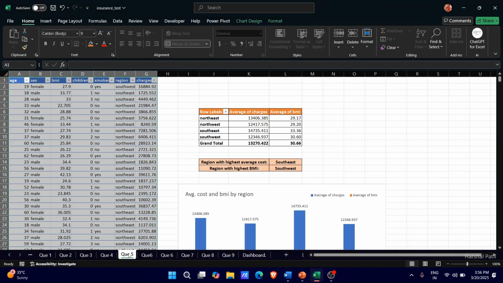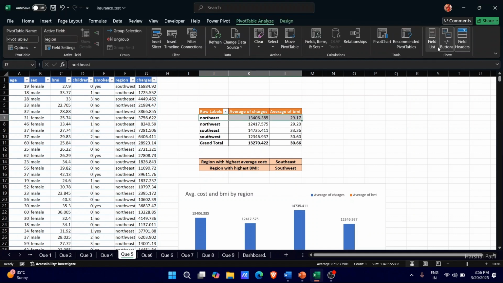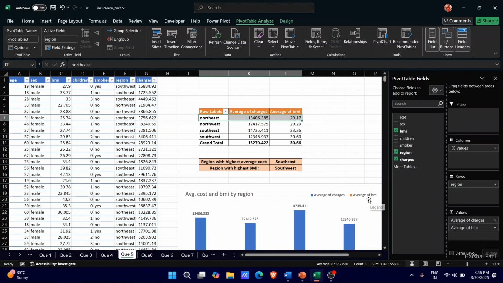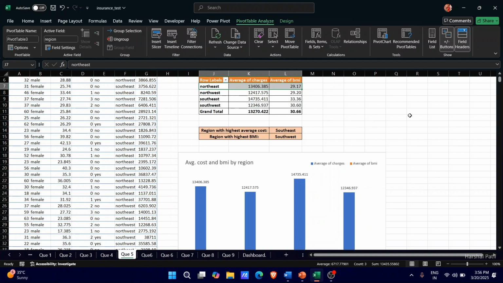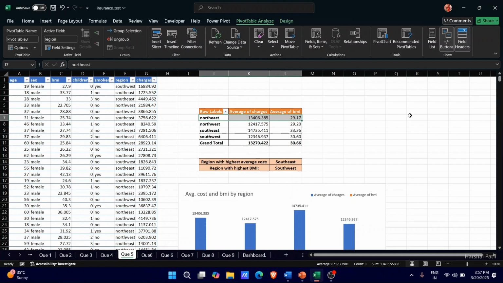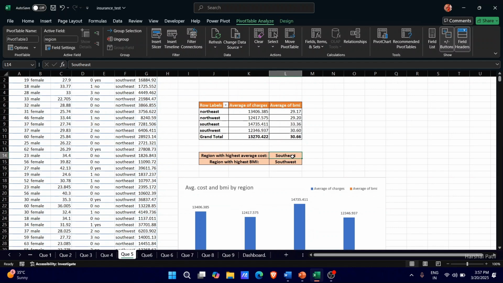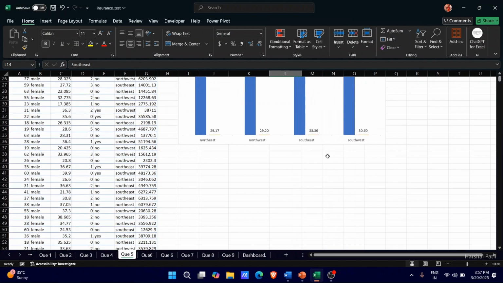So for that, we created this pivot table where we have region in the rows and average of medical charges and average of BMI in values, and created this column chart where we compare the average BMI and average charges per US region. So the region with the highest average cost is Southeast, and the region with the highest BMI is Southwest.